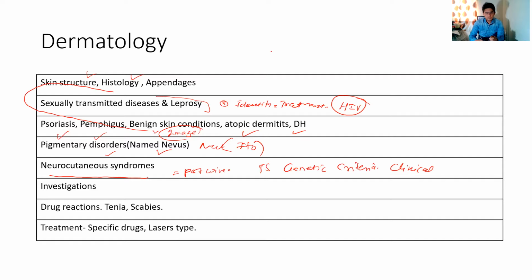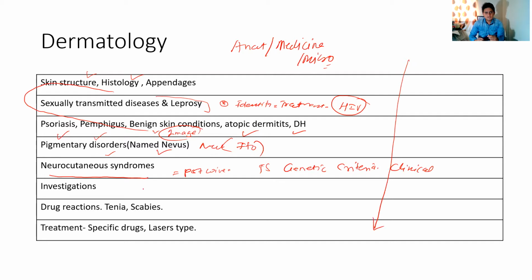Dermatology usually overlaps with other subjects also, like anatomy, histology, medicine, and some part of microbiology. So there will always be an overlap of questions. If you read your dermatology well, it will help you in solving questions from those subjects also. I have made this list in decreasing order of importance.